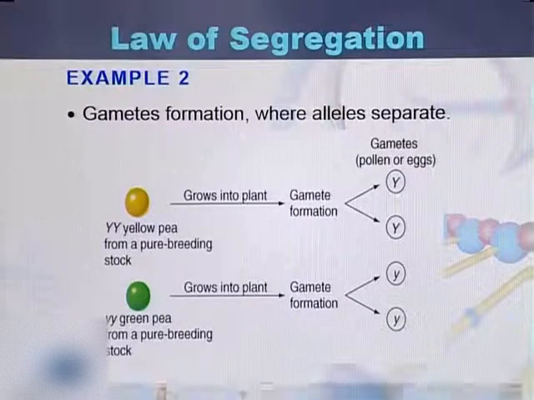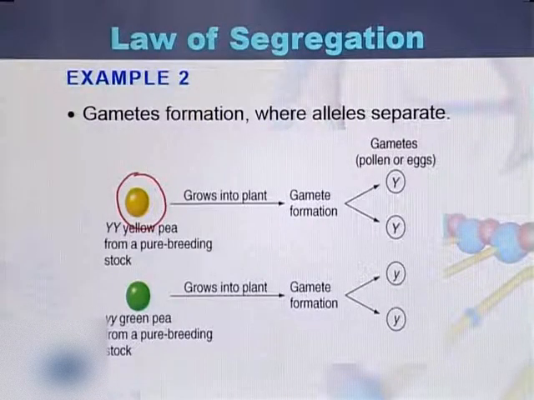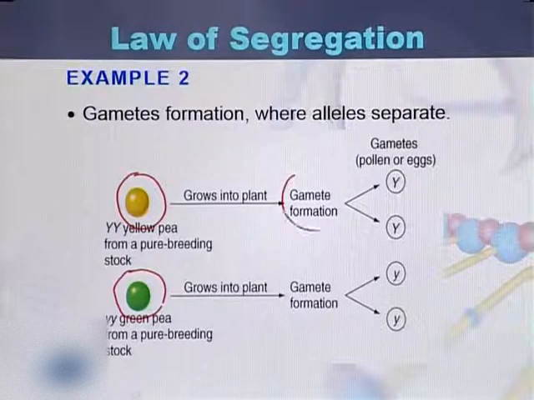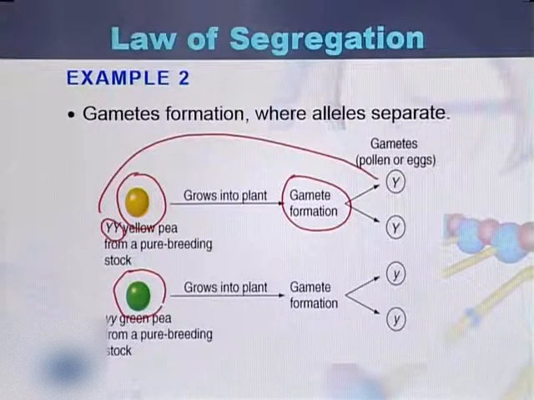In this case, we take plants producing yellow seeds, and a second type of plants producing green seeds. Here are the yellow seeds and green seeds during gamete formation. During gamete formation the alleles, capital Y and capital Y, will be separated, and here is gamete 1 and here is gamete 2. So in both plants the gametes will be separated from each other during gametogenesis.